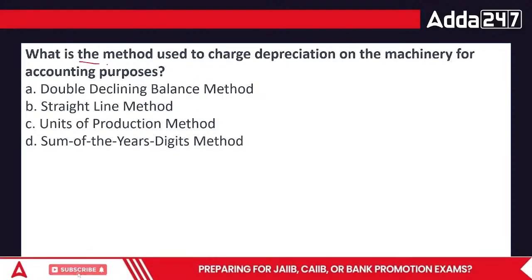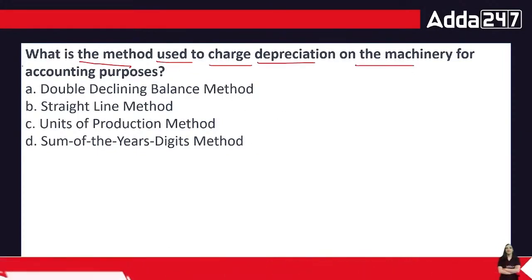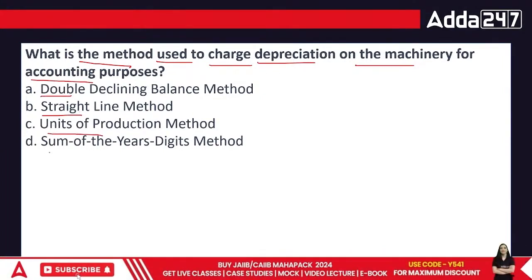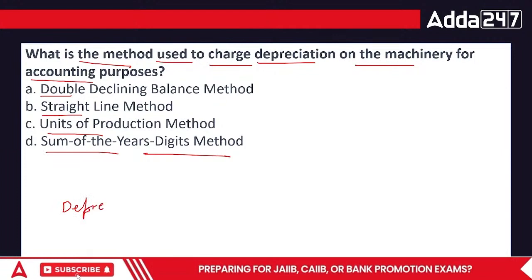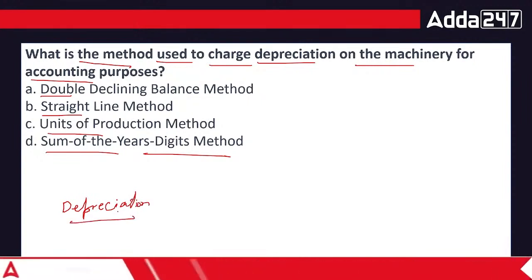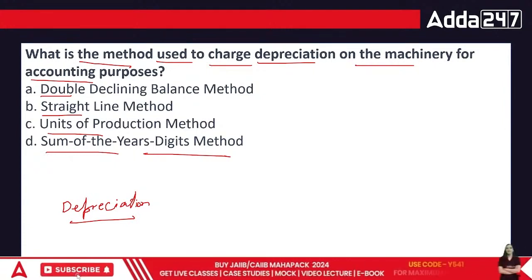Next, what is the method used to charge depreciation on machinery for accounting purposes? Double declining balance method, straight line method, units of production method, or sum of years digit method. In terms of depreciation, there are many different methods, everyone. These four are not the only basic depreciation methods. If I look at the different methods given for depreciation, they would vary.